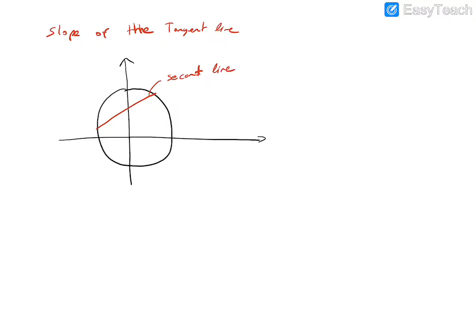And a line that intersects the circle in exactly 1 point is called a tangent line. So that is a tangent line.